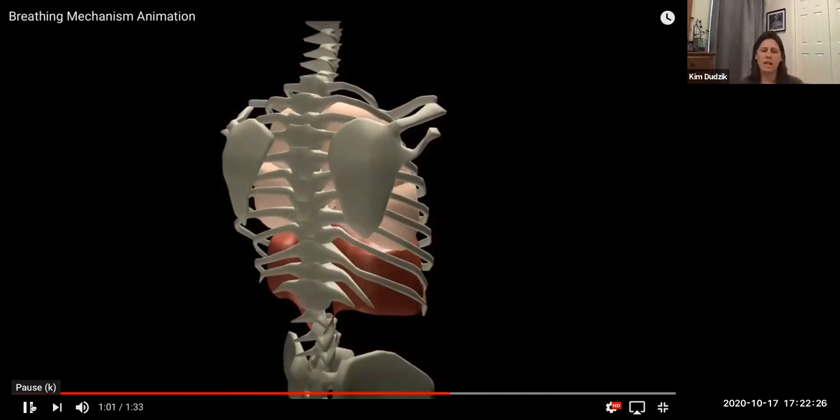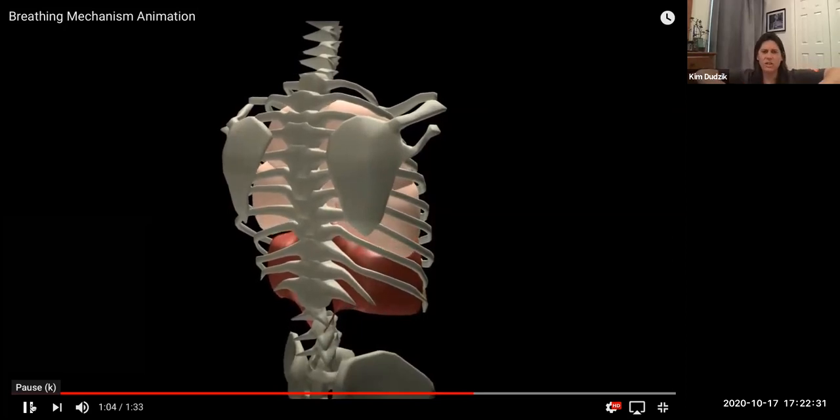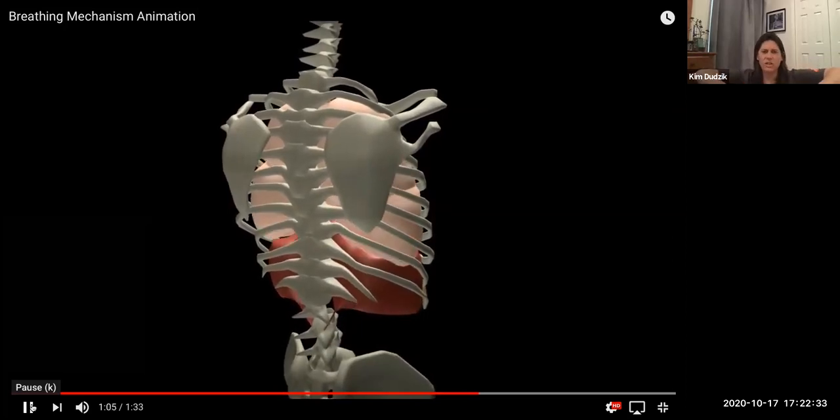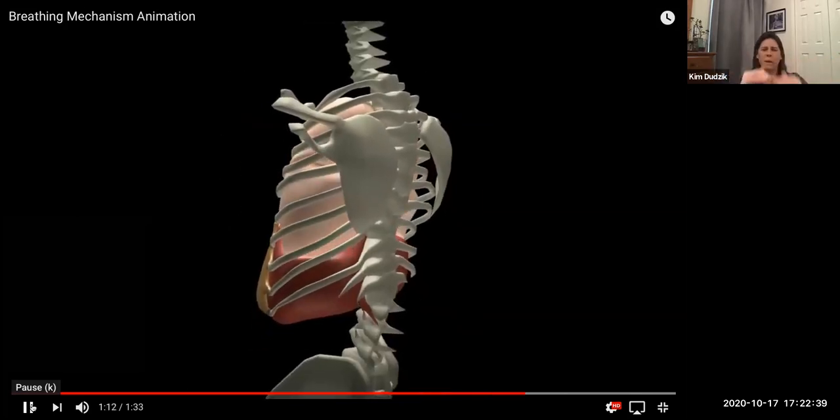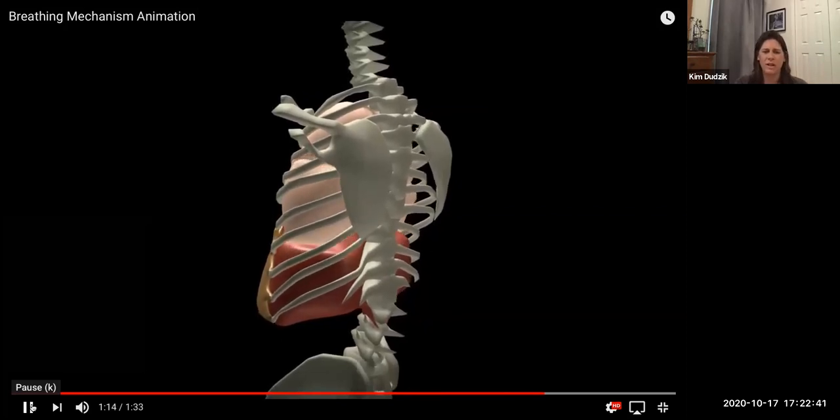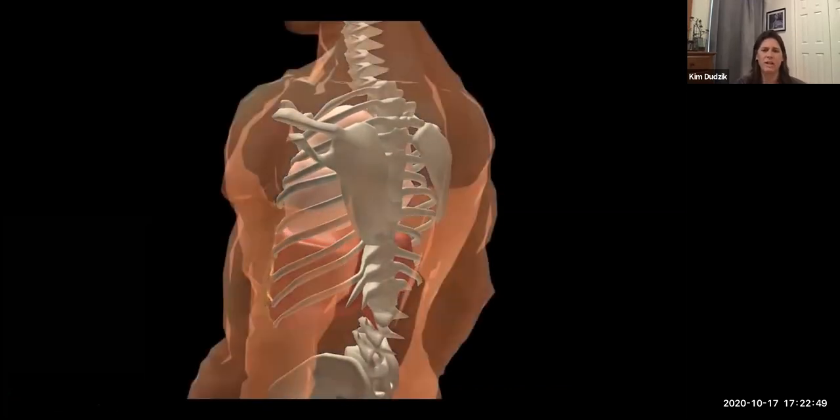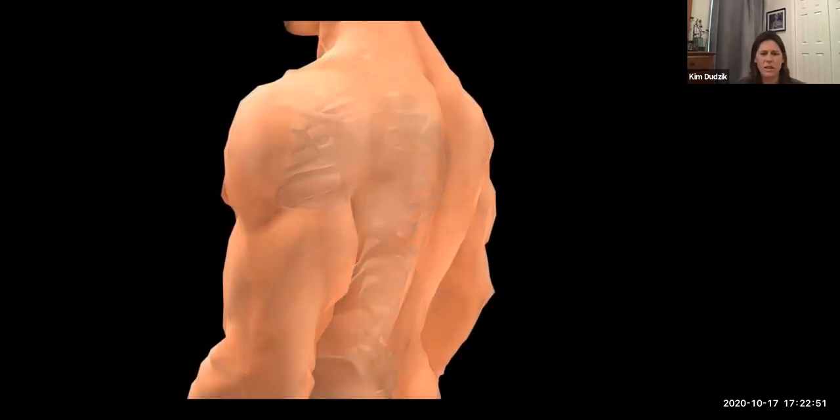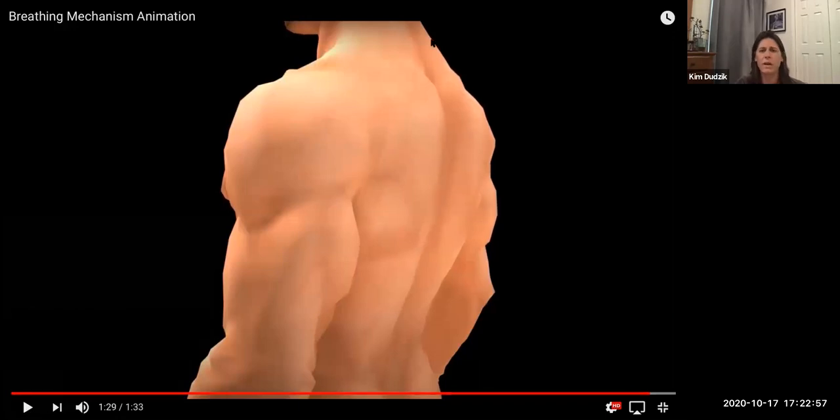So inhalation takes energy. You expend energy in a contraction pulling it downward. Exhalation at rest doesn't take energy. You're just allowing your muscle to recoil back to its original shape. Okay. So you might want to, on the PowerPoint slide that's posted, this link is provided on there so you can watch this animation as many times as you want to. Right? Very muscular guy.